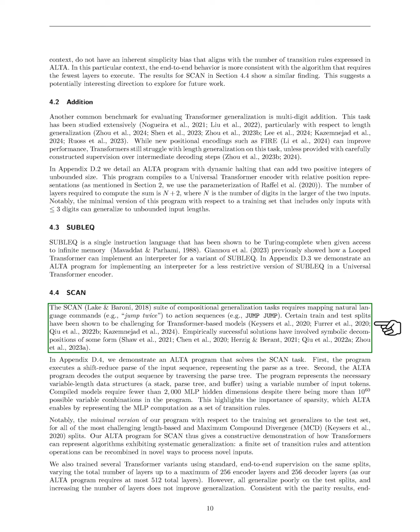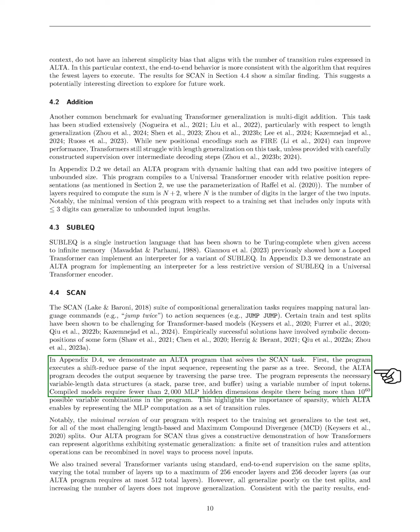Some training and testing scenarios have proven difficult for transformer models. Successful approaches have often used symbolic breakdowns. In the appendix, we show an ALTA program that tackles the SCAN task. The program first performs a shift-reduce parsing of the input, creating a tree structure. Then, it generates the output sequence by navigating this parse tree. We represent the necessary data structures, like a stack and parse tree, using a variable number of input tokens.